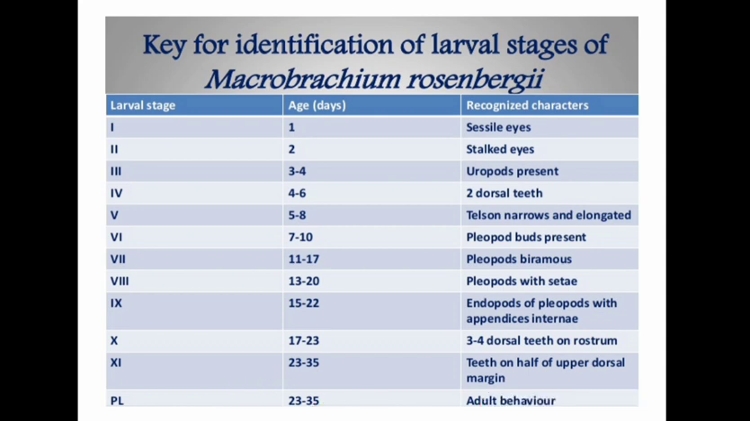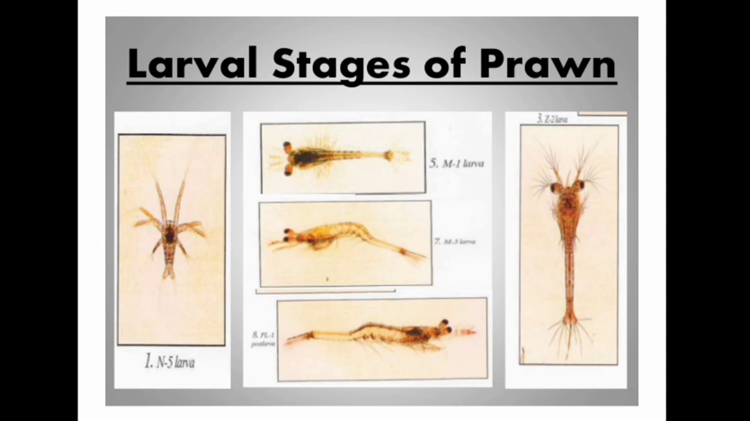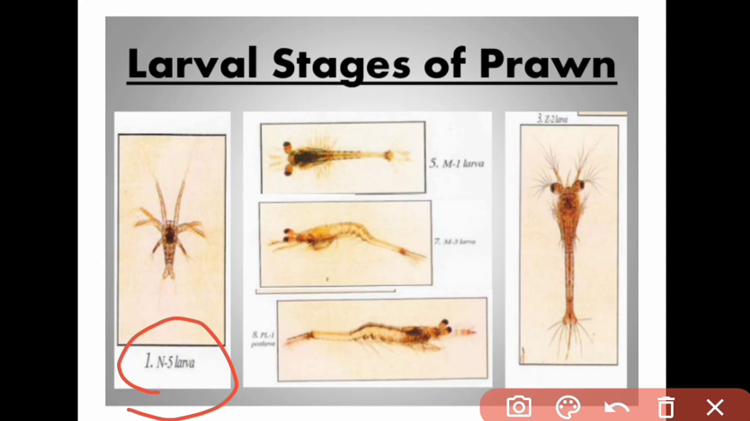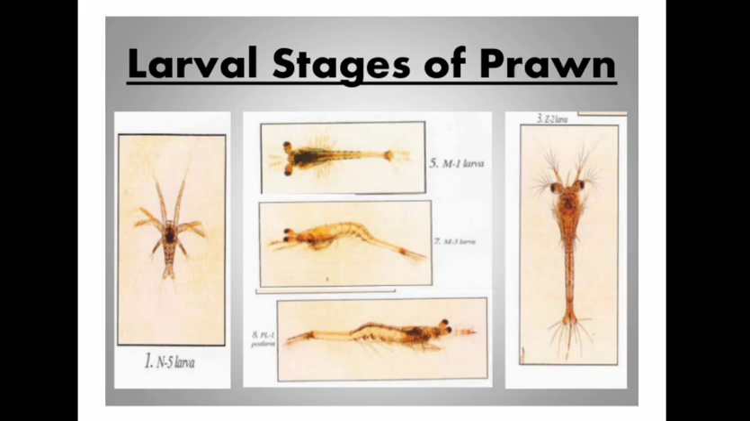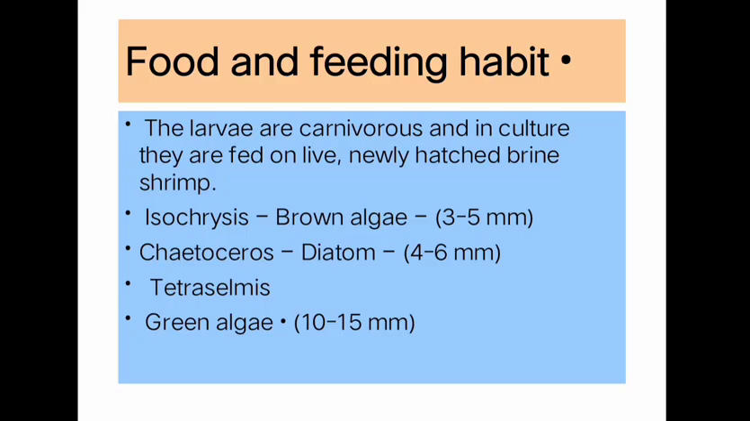So these are very important for your ICAR exam, as so many questions are asked in how many days the fourth larva is seen, or the 3-4 dorsal teeth appear in which stage, or how many days the post larva stage takes to occur. So as you can see, the larva stages of the prawn. Here you can see larva stages of prawn.